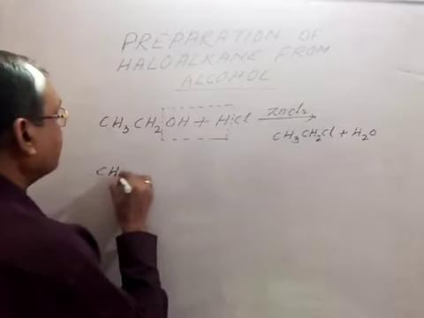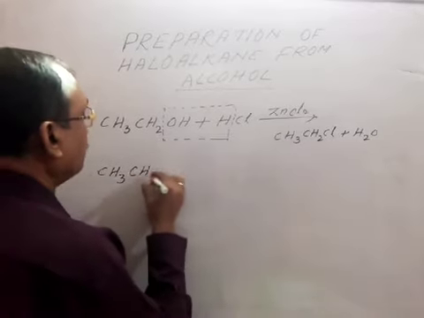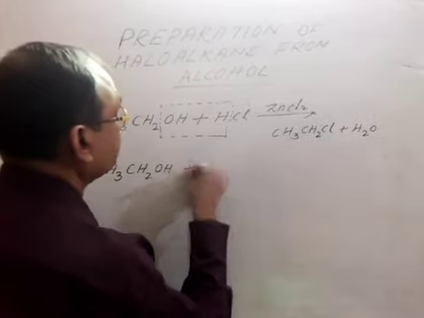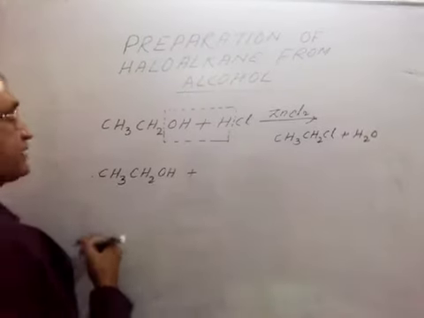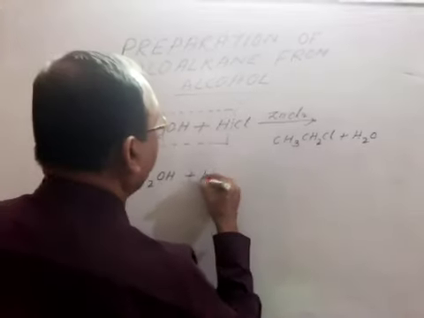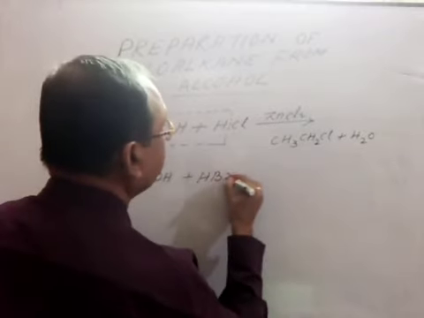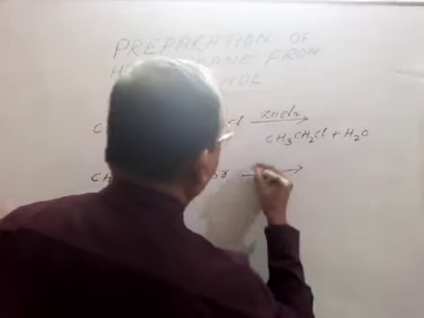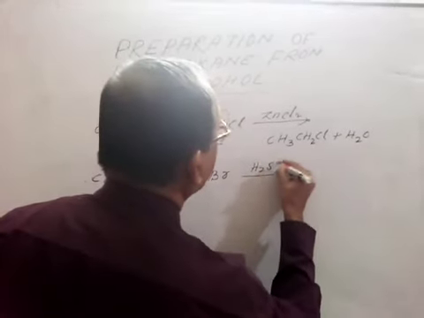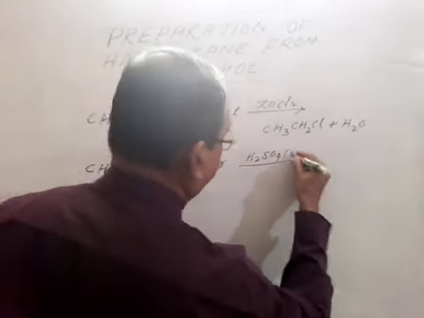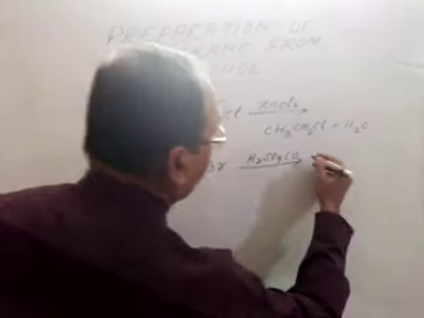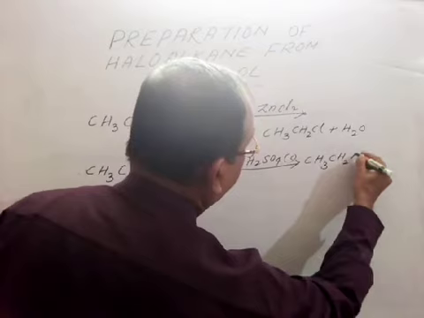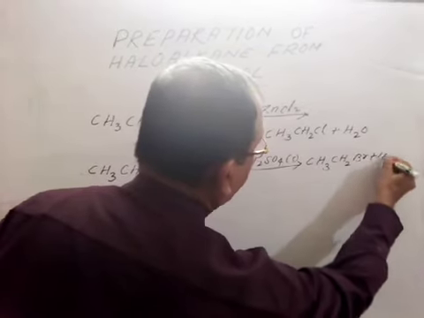CH3CH2OH plus HBr in presence of concentrated H2SO4 will produce CH3CH2Br plus H2O.